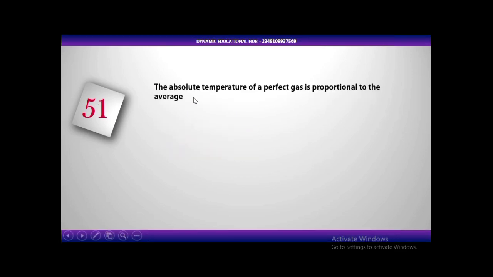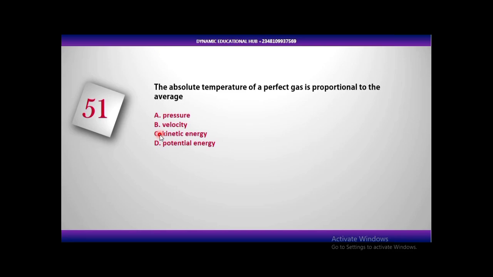The first question is, the average temperature of a perfect gas is proportional to the average. Let's look at the options. The options we have here are A, pressure, B, velocity, C, kinetic energy, and D, potential energy. The correct answer here is the average kinetic energy. C is the correct answer.